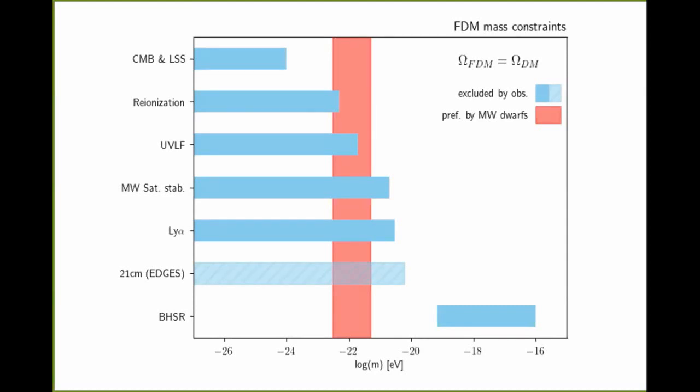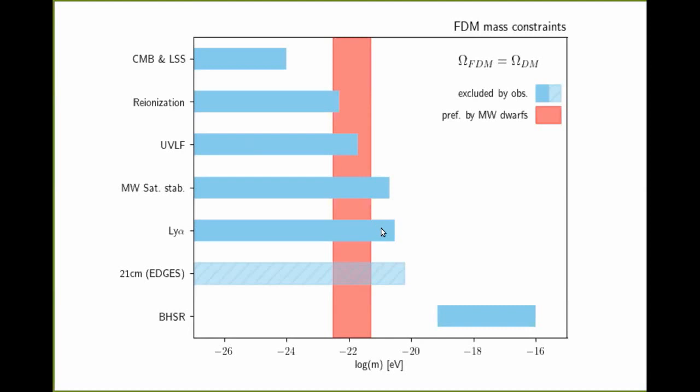these features on different scales. And then naturally, the lightest quasi-dark matter masses have de Broglie wavelengths that are particularly large and therefore can be probed on linear scales with cosmic microwave background or large scale structure. And then with heavier masses, you have to go to more and more non-linear scales. And then with reionization with the UV luminosity function, and so on, and then finally with the Lyman Alpha forest.